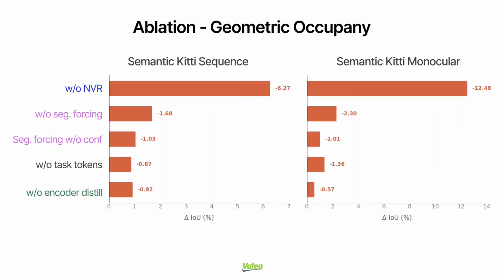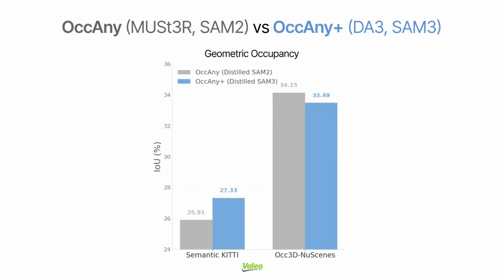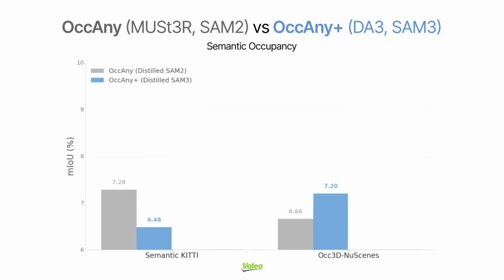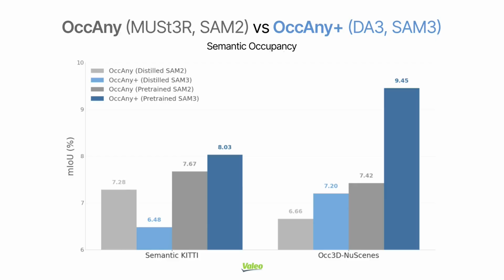Among our components, novel view rendering is the most critical. Upgrading to Depth Anything 3 and SAM 3 yields better geometric occupancy on KITTI sequence, but worse on nuScenes surround, though qualitative results improve overall. On semantic occupancy, OccAny Plus with distilled features performs better on nuScenes but worse on semantic KITTI. Using pre-trained SAM 3 directly is much better on both, indicating a gap between distilled and pre-trained SAM 3 features.